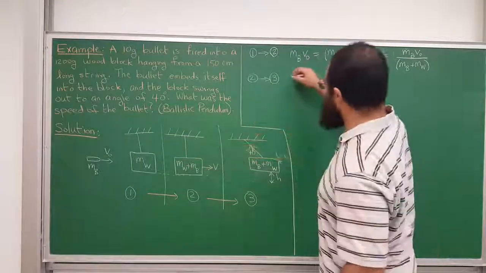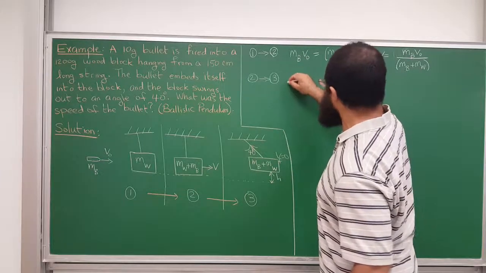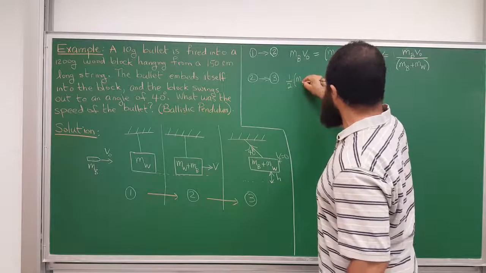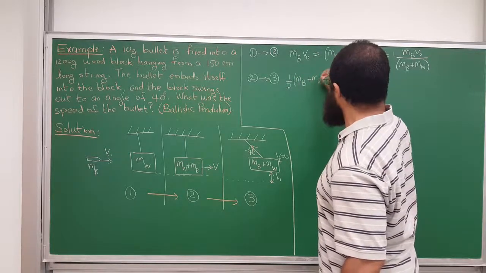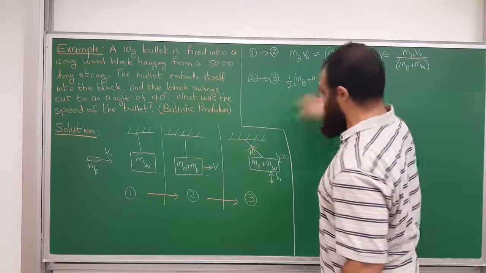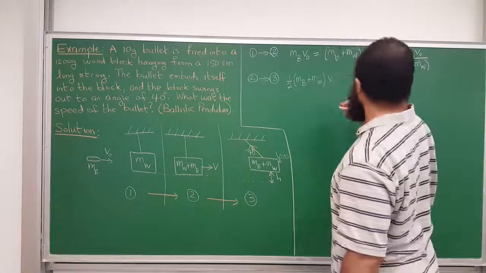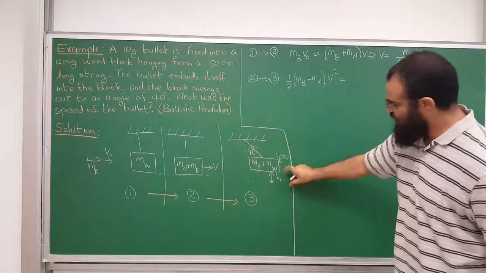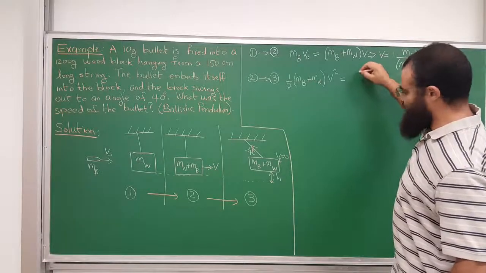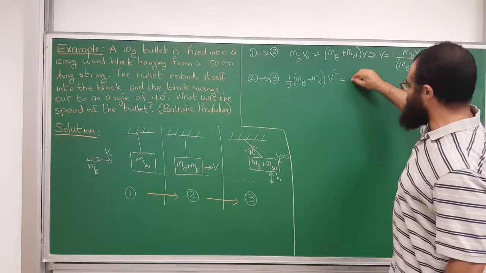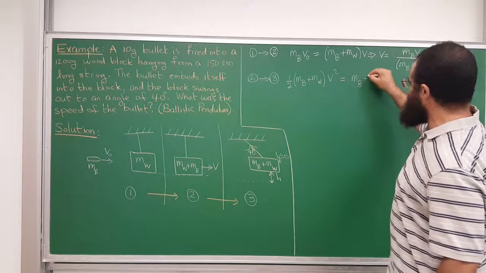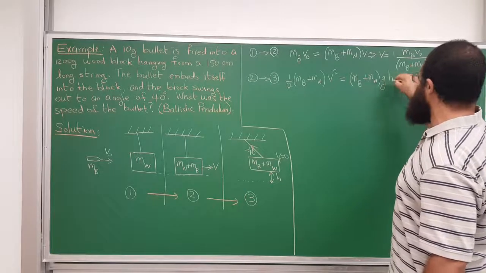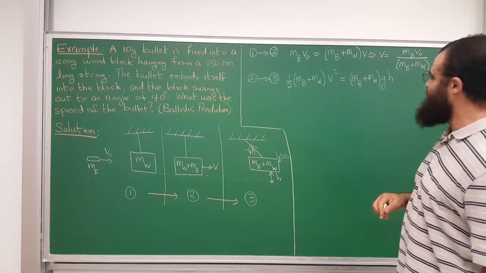Kinetic energy here is 1/2 mv squared. The mass is the mass of the bullet plus the mass of the wood, times v squared, the speed after the collision squared. Equals, now it rises and it goes high, so it will be the mass times gravity times height, because that's the potential energy. The mass, which is the mass of the bullet plus the mass of the wood, times gravity, times the height. We will figure out what the height is in a moment.